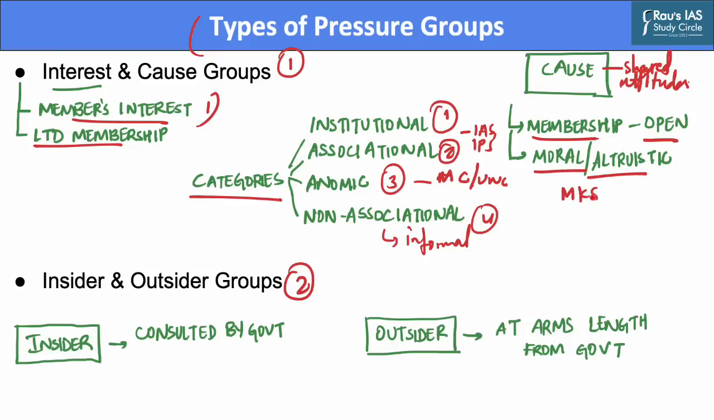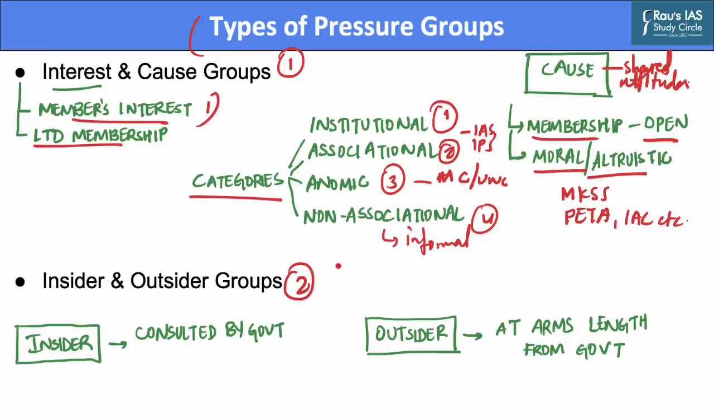Mazdoor Kisan Shakti Sangathan or MKSS can be cited as a prime example of a cause based group that seeks to promote transparency in governance. Other examples include PETA, India Against Corruption, etc.